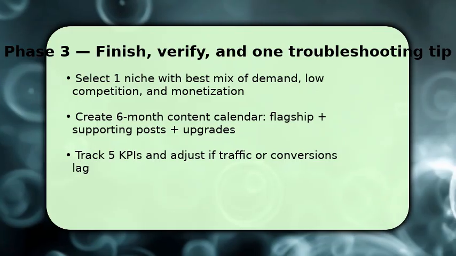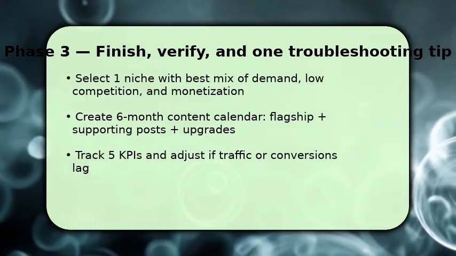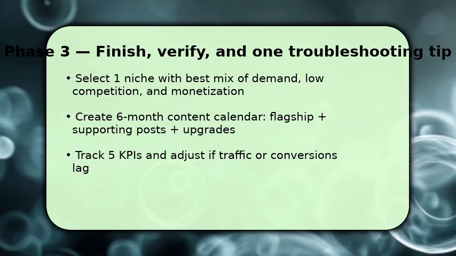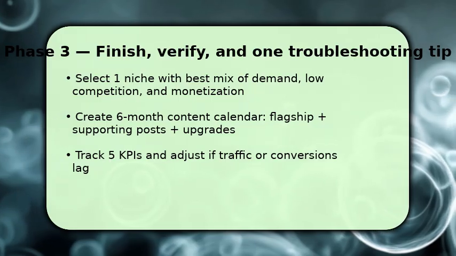Commit and design a 6-month content calendar with a flagship pillar, supporting posts, and lead magnets. Publish consistently, promote initial posts, and measure 5 KPIs: organic traffic, rankings, CTR, conversions, and revenue.